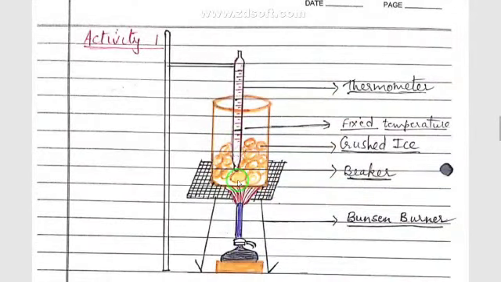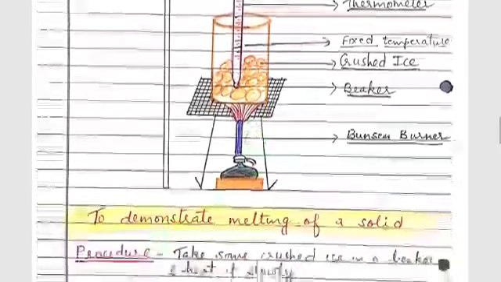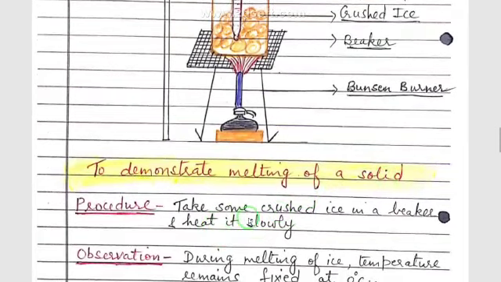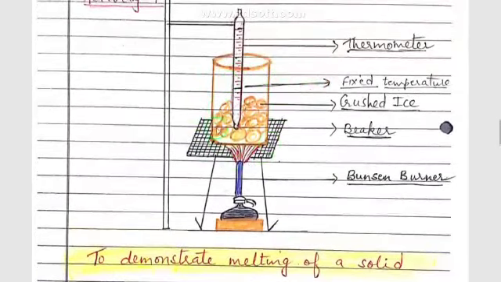Now we'll perform one activity, and this activity is to demonstrate the melting of a solid. When a solid is melted, what do we observe? So we'll take some crushed ice in a beaker as shown in this figure, and we'll heat it slowly over a Bunsen burner over which a wire gauze is kept.